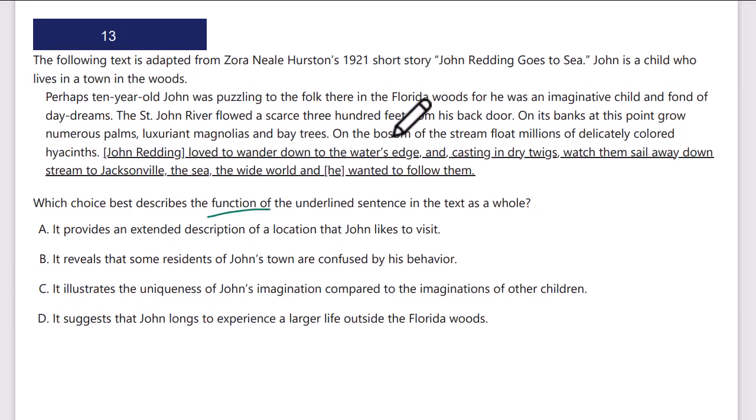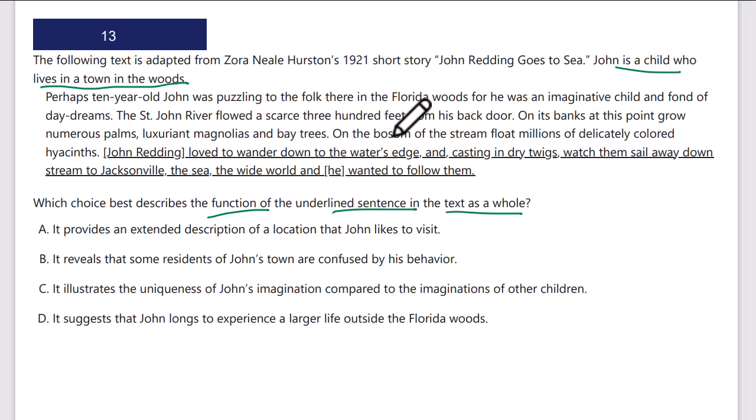Okay, another function question. What's the function of the underlined sentence in the text as a whole? The following text is adapted from a short story, John Redding Goes to Sea. John is a child who lives in a town in the woods. I'm going to need to know the function of this underlined portion, not merely what it says, but what its function is in the text.